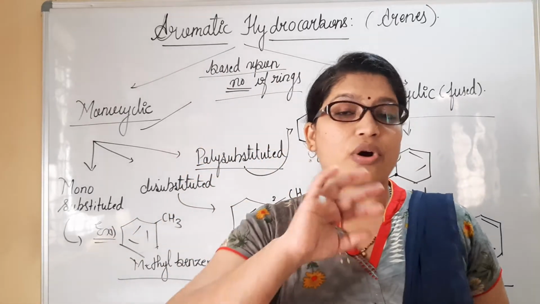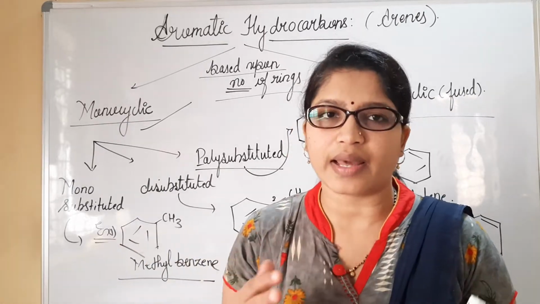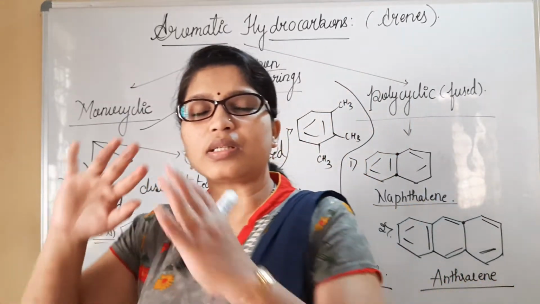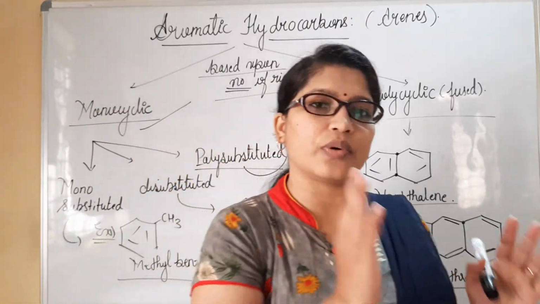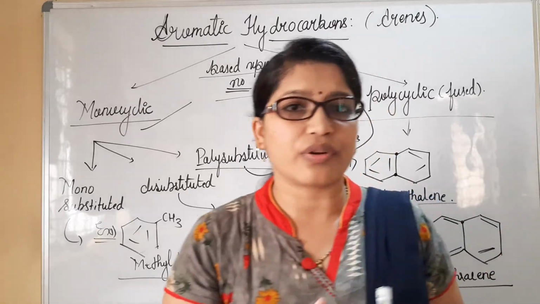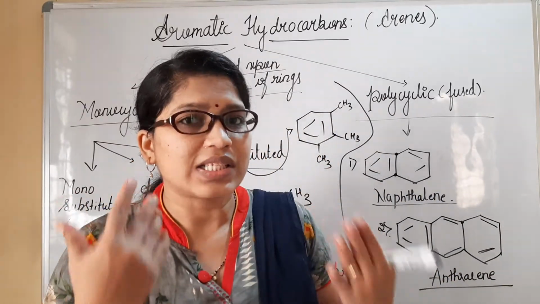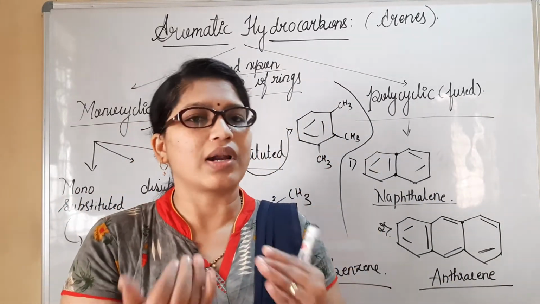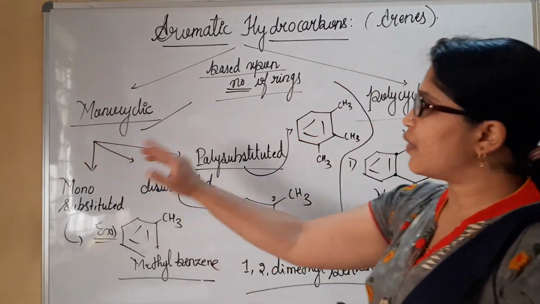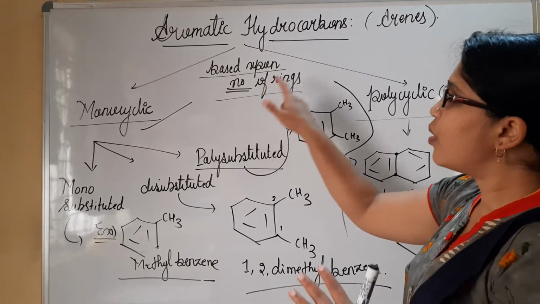They are generally classified as benzenoid and non-benzenoid. Benzenoid possesses a benzene ring; non-benzenoid possesses aromaticity, but does not resemble benzene. There may be a ring of more than 6 carbon atoms or less than 6 carbon atoms. Now we have the second classification, that is based upon the number of rings.